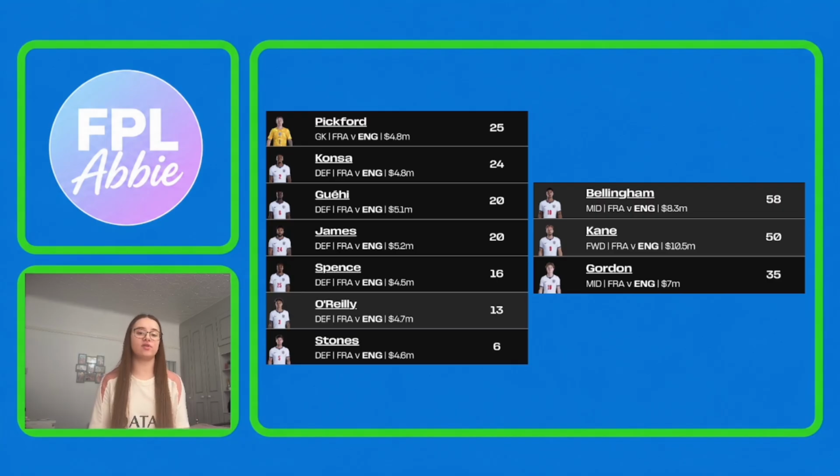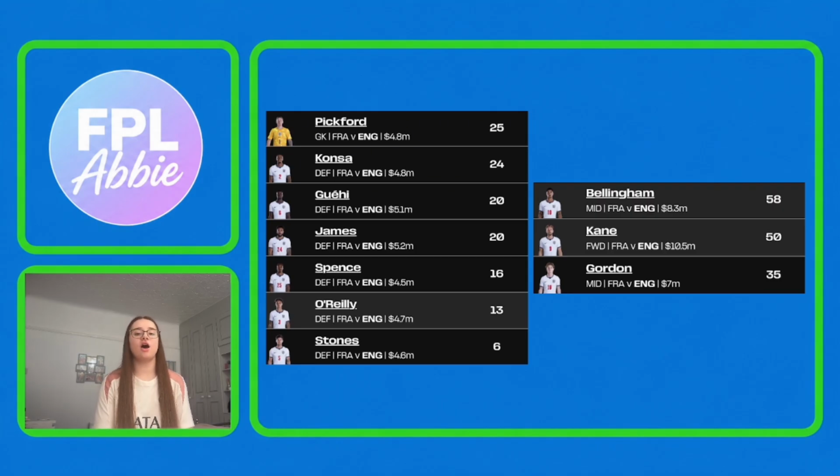However, with France having the top projected goals and England having the lowest clean sheet odds for this week, I'd say the England defence is probably one that I'm going to be looking to avoid if possible. If he does start, O'Reilly could potentially be one that I'd consider just because he is very attacking. Maybe Reece James as well, some attacking threat, but outside of that, I'd probably just look to avoid.